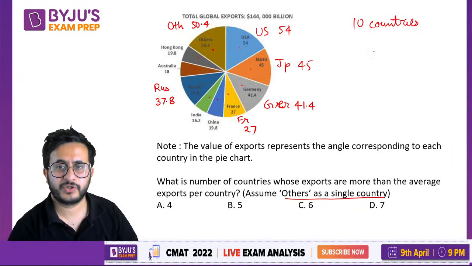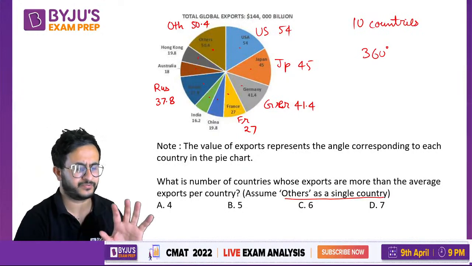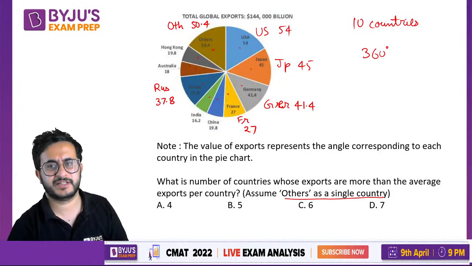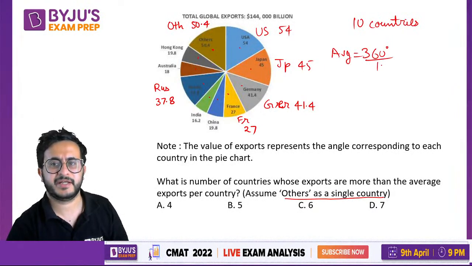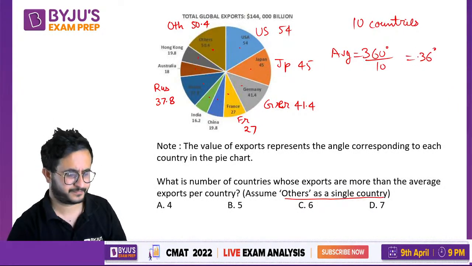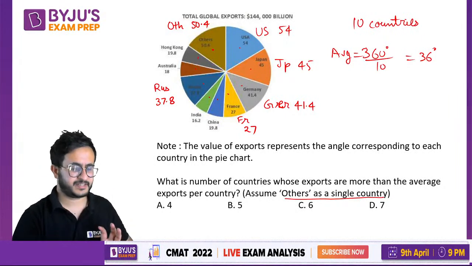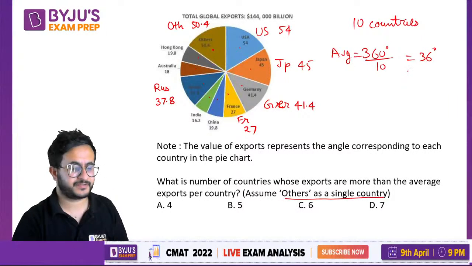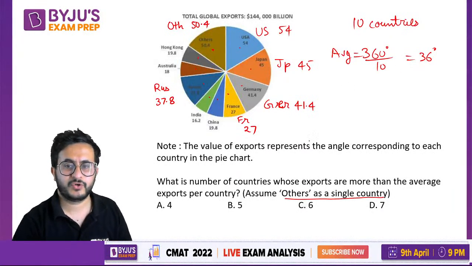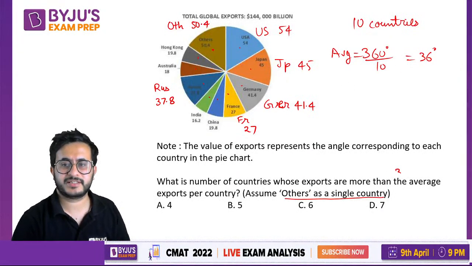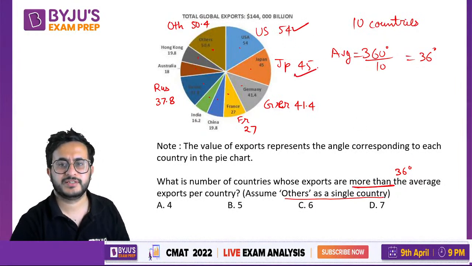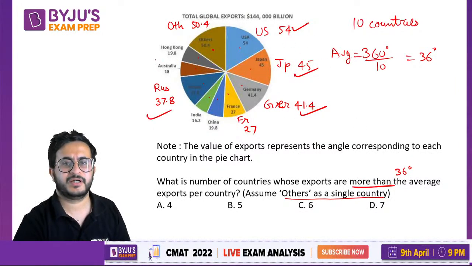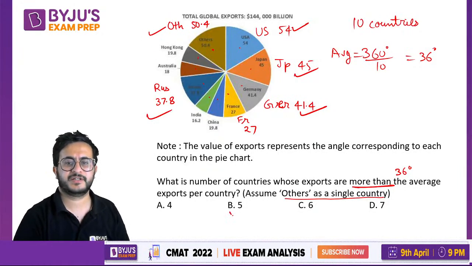Okay. Now total is 360 degree. You do not have to use the value of the exports, right? So what will be the average? Average will be 360 by 10 countries, that is 36 degree. If the angle is 36 degree, that means it is average export, right? So whichever is more than 36 degree, you just have to count those. So US, Japan, Germany, Russia, and others. So there are 5 such countries.